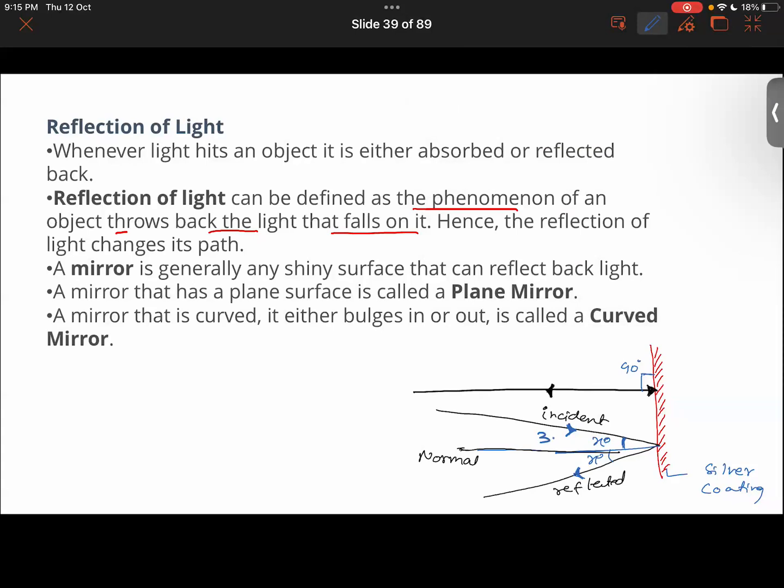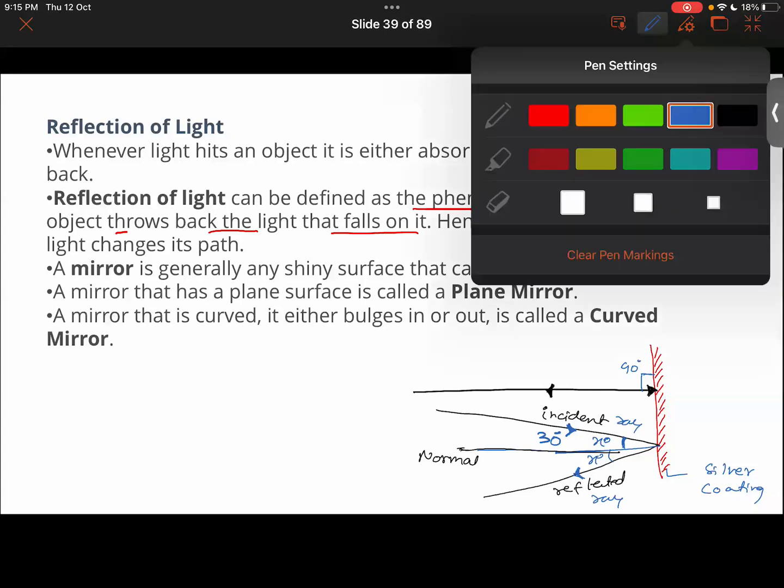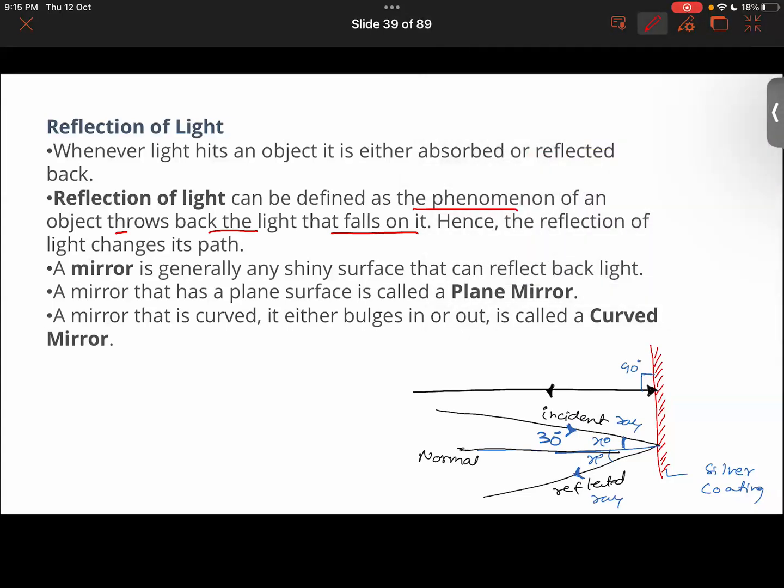If I were to say it's 30 degrees, the incident ray falling on this mirror is forming an angle of 30 degrees with the normal. What will be the reflected angle? It will also be 30 degrees, because the angle of incidence is equal to the angle of reflection. So it will also be reflected at an angle of 30 degrees.